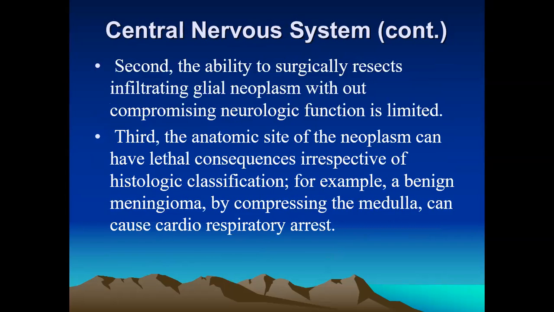They also have the ability to be surgically resected, and the glial neoplasms can show infiltration.